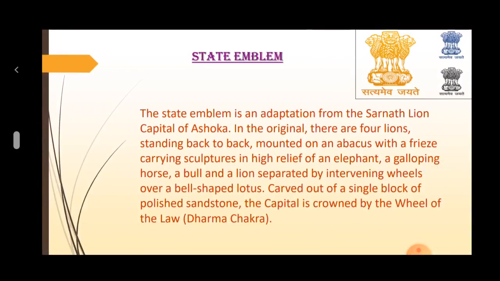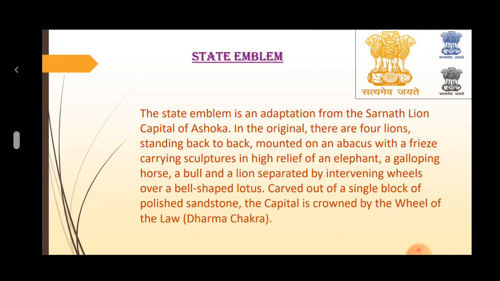The state emblem is an adaptation from the Sarnath lion capital of Ashoka. In the original, there are 4 lions standing back to back, mounted on an abacus with a frieze carrying sculptures in high relief of an elephant, a galloping horse, a bull, and a lion separated by intervening wheels over a bell-shaped lotus. Carved out of a single block of polished sandstone, the capital is crowned by the wheel of the law, that is Dhamma Chakra.